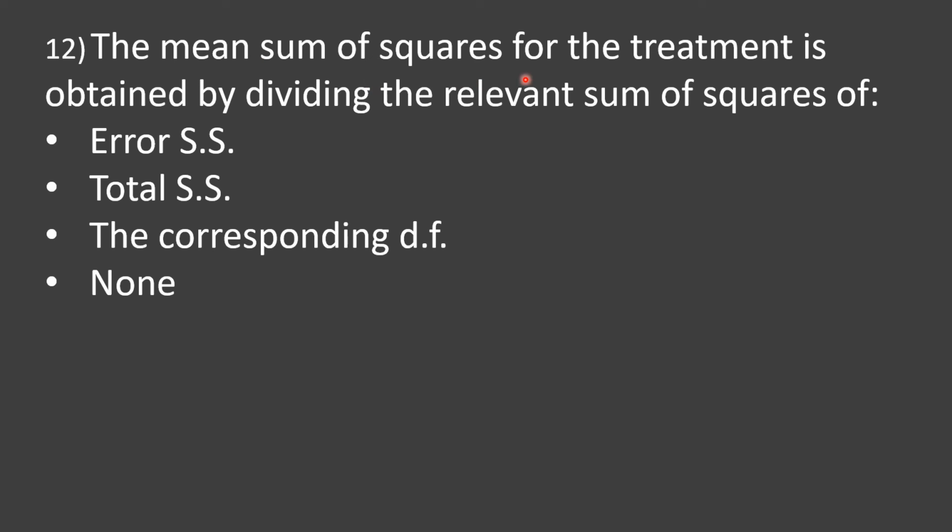The mean sum of squares for treatment is obtained by dividing the relevant sum of squares by: options are error SS, total SS, corresponding degrees of freedom, none. And your time starts now.